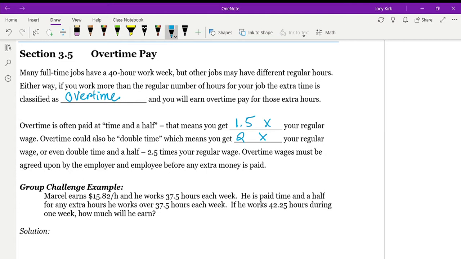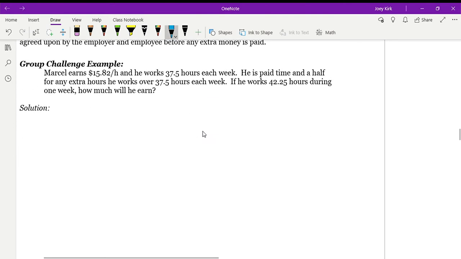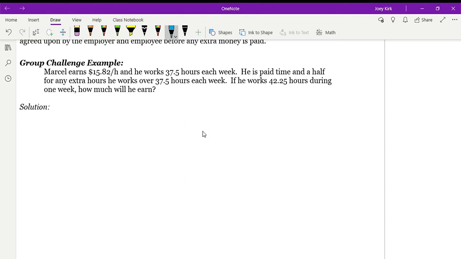Let's look at the first question here for section 3.5. Marcel earns $15.82 per hour, and he works 37.5 hours each week.